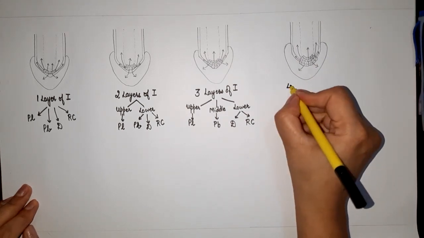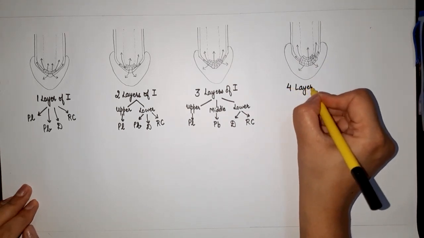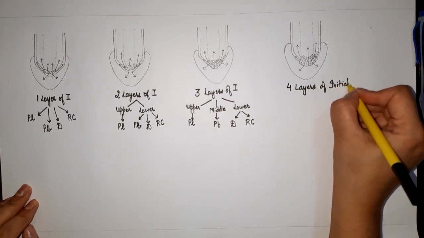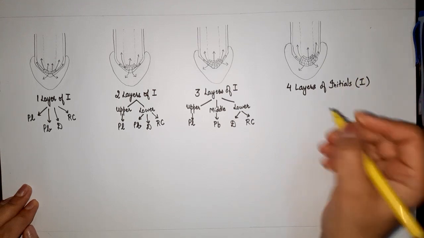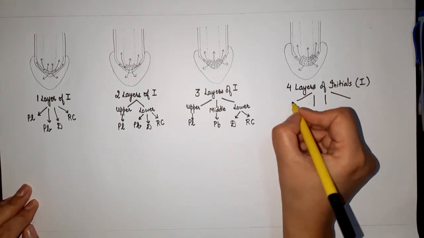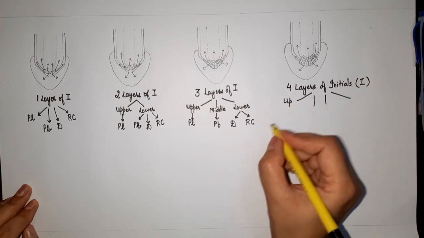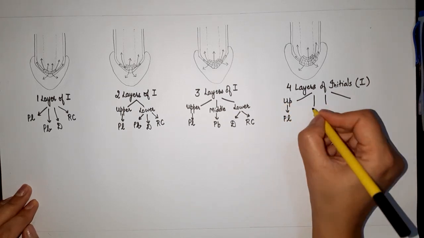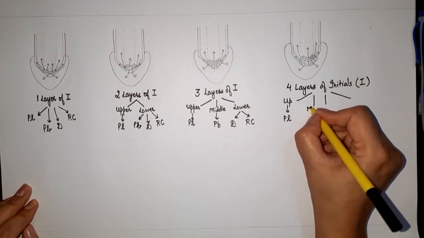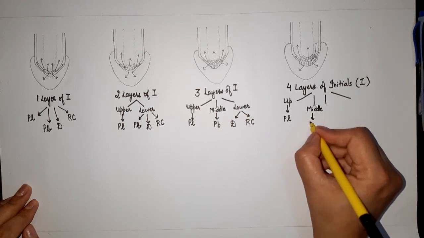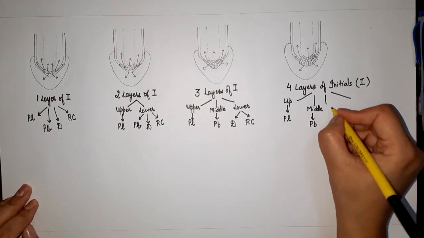So it means we have 4 layers of initials. The upper one will give rise to plerome. The middle will give rise to periblem.